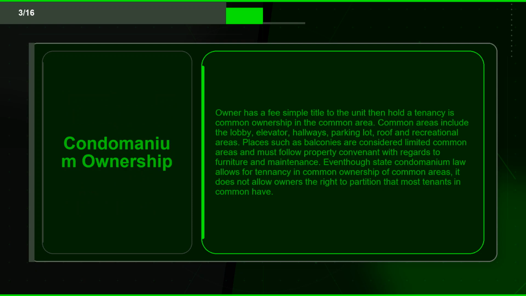Flashcard 3. Term. Condominium ownership. Definition. Owner has a fee simple title to the unit, then holds a tenancy in common ownership in the common area. Common areas include the lobby, elevator, hallways, parking lot, roof and recreational areas. Places such as balconies are considered limited common areas and must follow property covenants with regards to furniture and maintenance. Even though state condominium law allows for tenancy in common ownership of common areas, it does not allow owners the right to partition that most tenants in common have.